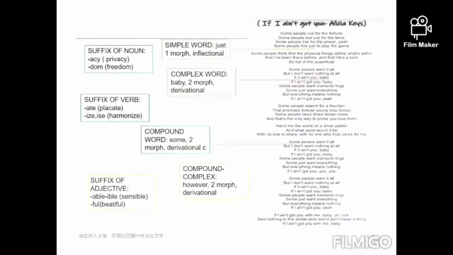And compound complex words have two free roots associated with a bound morph. For example, the word "however" is a compound complex word because it has two meanings, at the beginning and at the end. It is derivational because of the word.